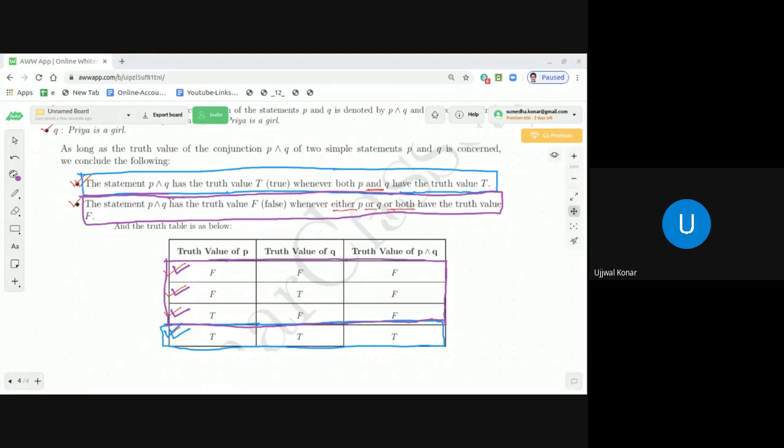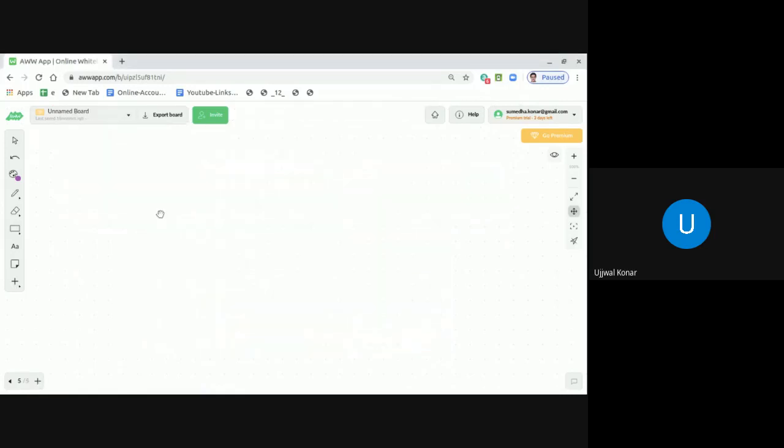Okay, dear students, I'm going to discuss this in the next page. This is what is called the disjunction. So this is a header. Dear students, if two simple statements P and Q are connected by the English word or, then the resulting statement P or Q is called a disjunction of P and Q, denoted by the symbol P or Q.